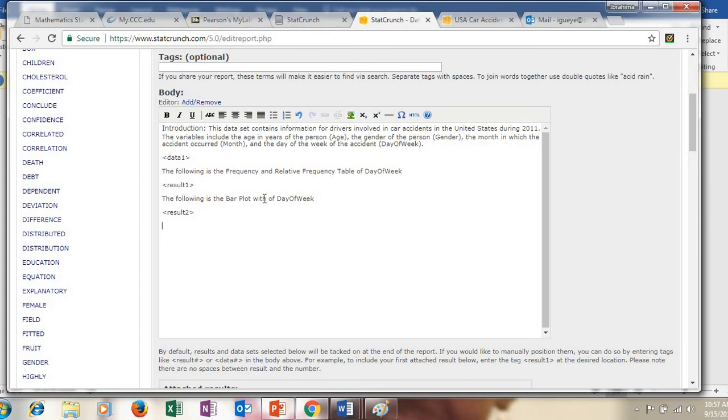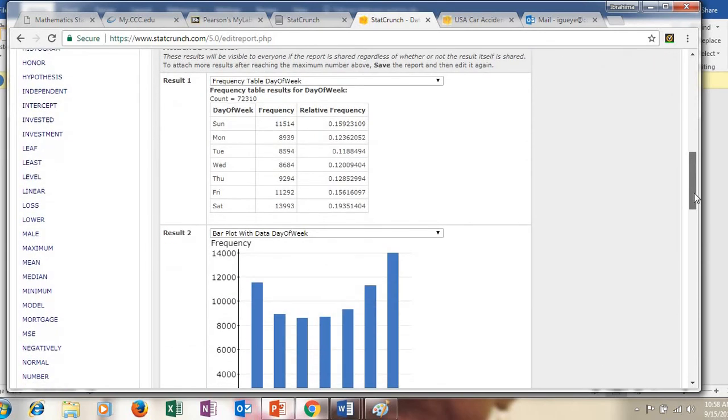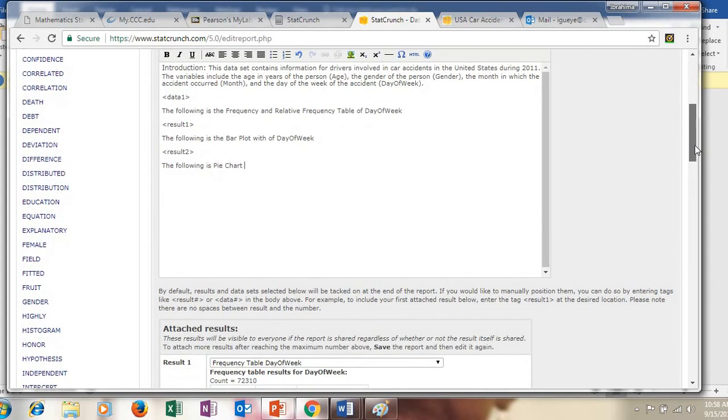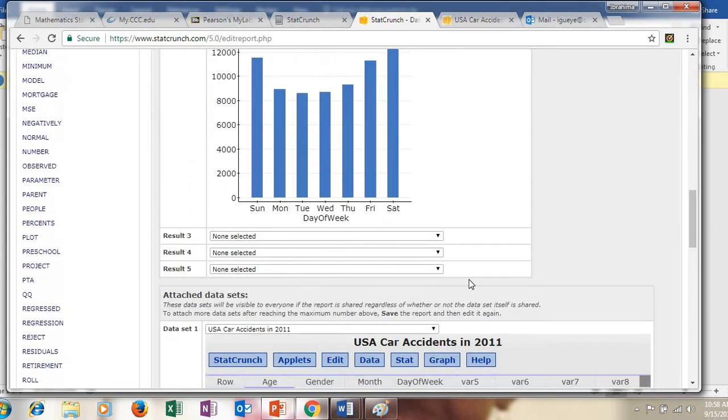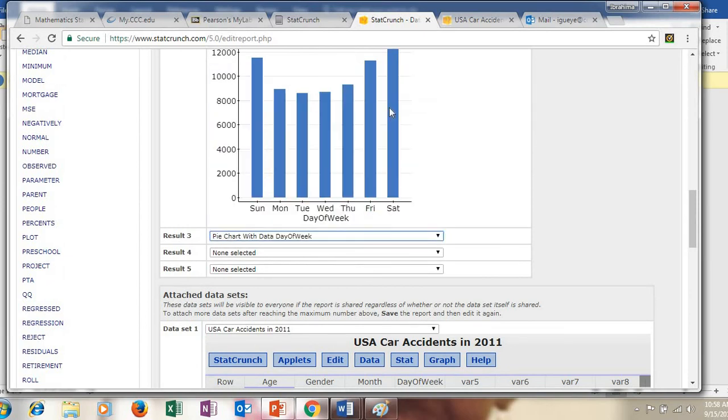Okay, and finally we have our pie chart, right? So we're going to write the following. The following is a pie chart of, I think that's with data. I believe that's the pie chart with data. Let's double check that. So on the result 2, wait a minute, that should be result 3, not 2. Yes, result 3. So on the result 3, we select our pie charts. That's pie chart with data.